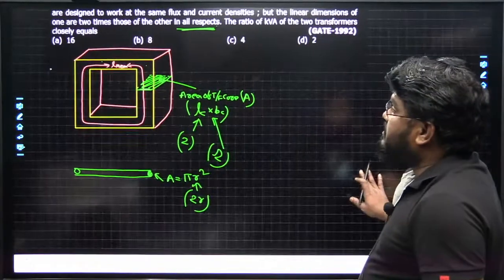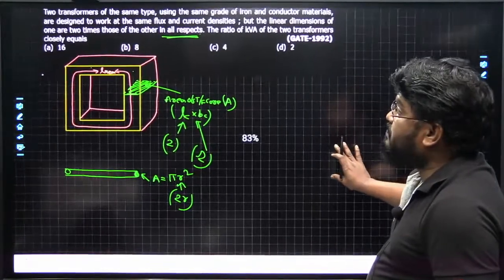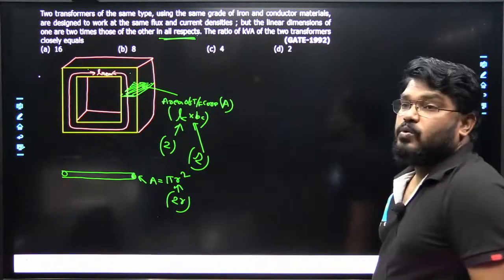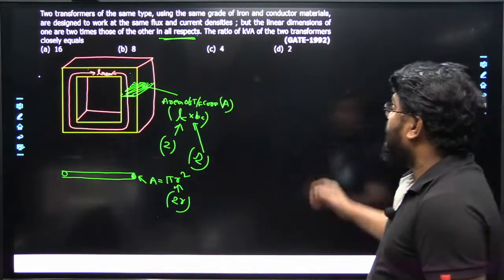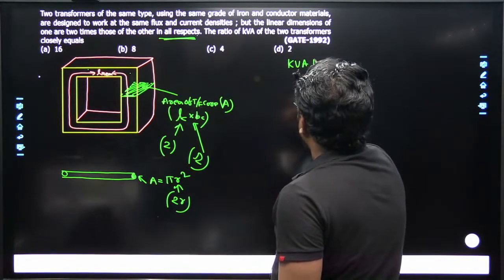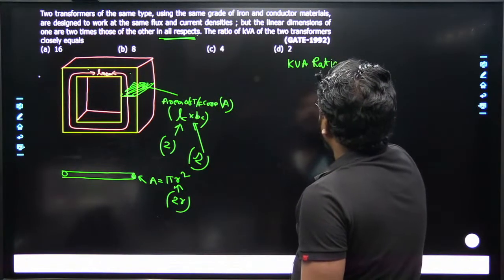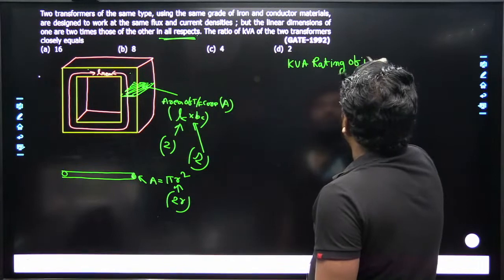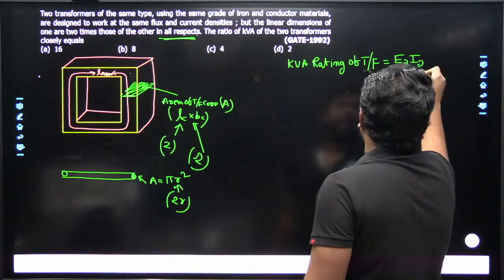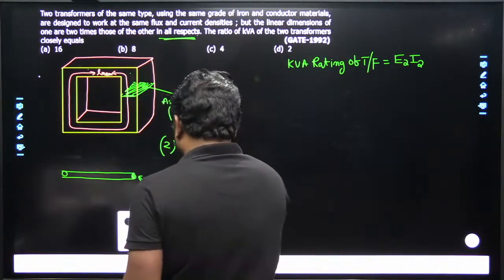So now what is the answer here? I will tell you this part. Very important question, which was asked in GATE 92. We know that the kVA rating of a transformer is equal to E2 multiplied by I2. That is the kVA rating of the transformer.